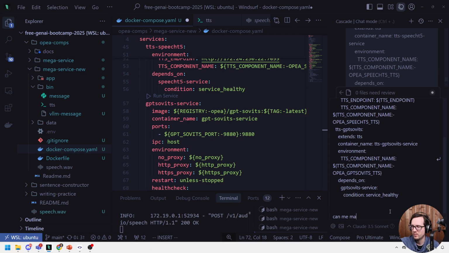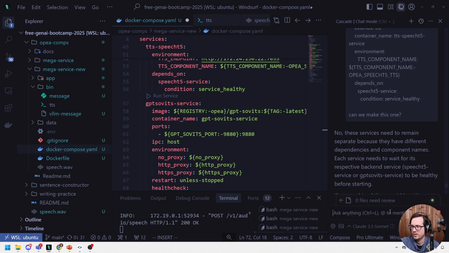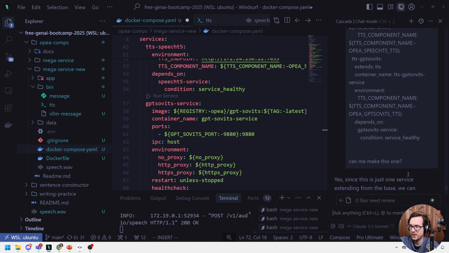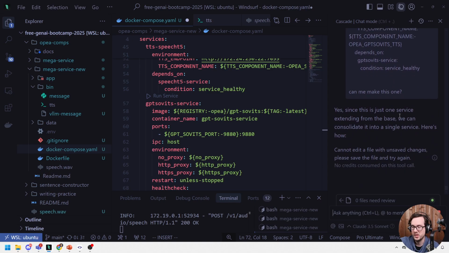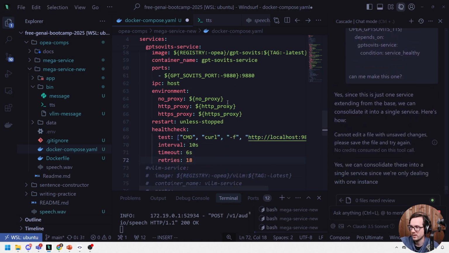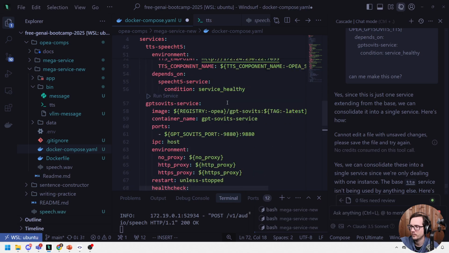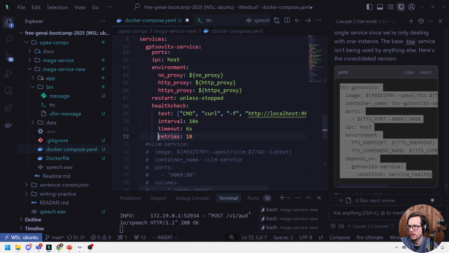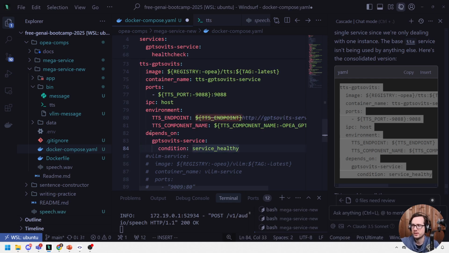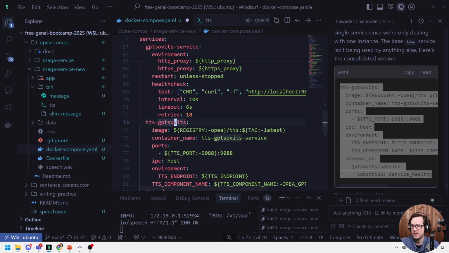Can we make this one? It's nice that they do the extends, but I'd rather just not do that. Sometimes simpler stuff is easier. We don't always have to refactor things. So we'll go ahead and copy this. And then we'll go down below here. I'm going to paste this in like that. So now we have this.